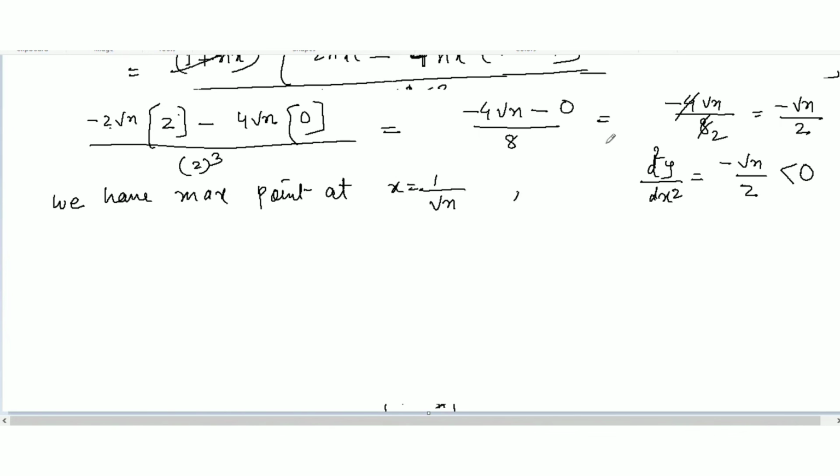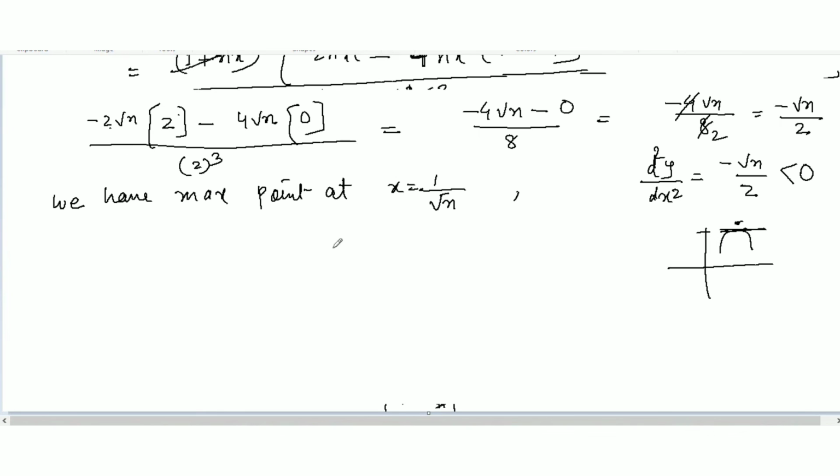So no need to substitute minus 1 over root n. I got less than 0 here. Clearly, this is the maximum point at x equal to 1 over root n. This is the calculus rule.